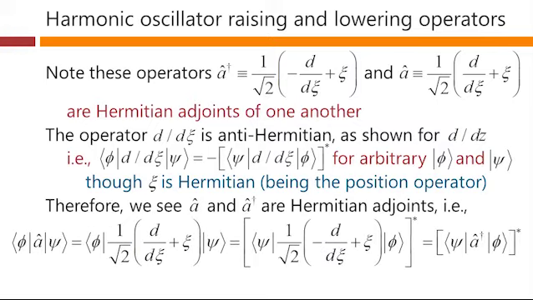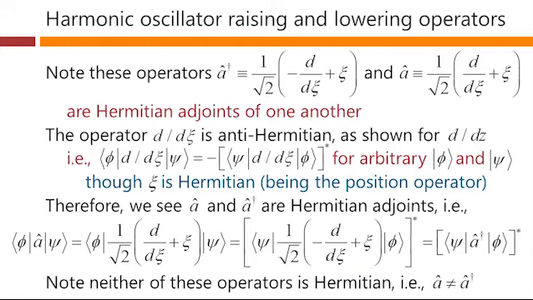That is, formally writing that out, this term here with phi a psi will be equal to the complex conjugate of psi a dagger phi here. But note that neither of these operators is itself Hermitian. It is not true that a is equal to a dagger. These are not Hermitian operators.